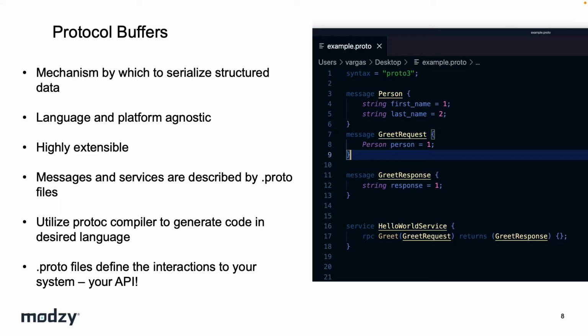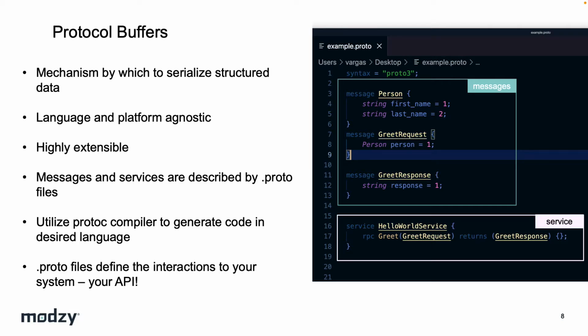This works by using a user-defined proto file, a file that ends in .proto. In this proto file, you define your messages, so the data that's going through your requests, and your RPCs themselves, your service calls. In this example, we have 3 messages. We have a message of Person, which has 2 fields of type string, first name and last name. We have a message called GreetRequest, which contains a person field of type Person. And we have a GreetResponse, which has a string field named response.